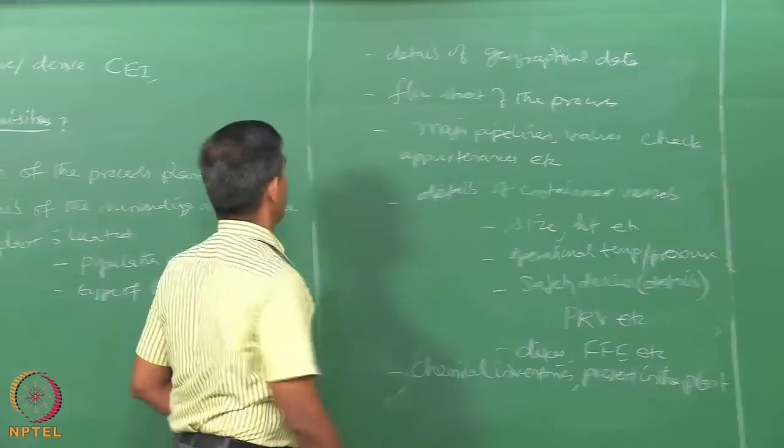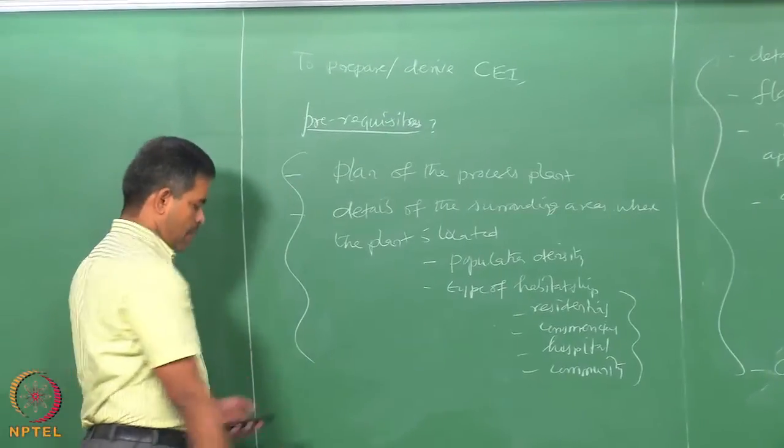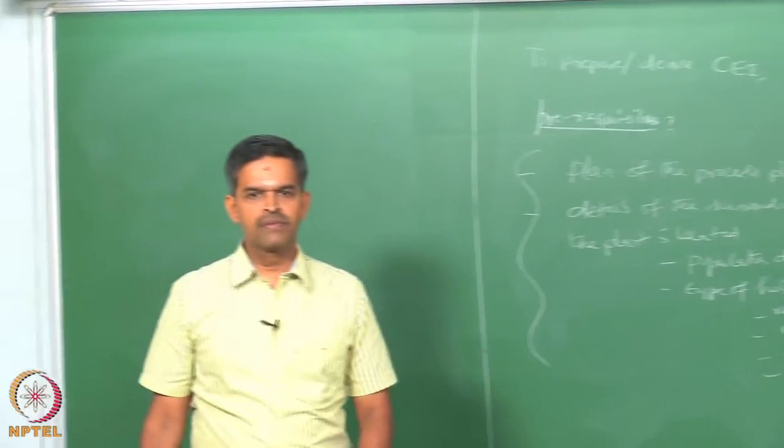So, these are very important prerequisites to prepare the chemical exposure index.